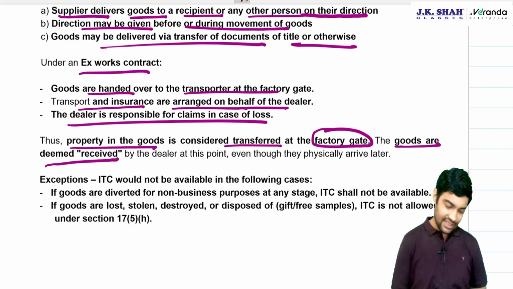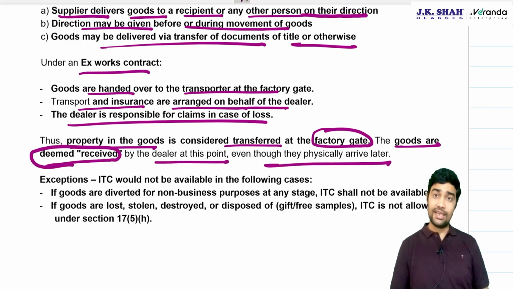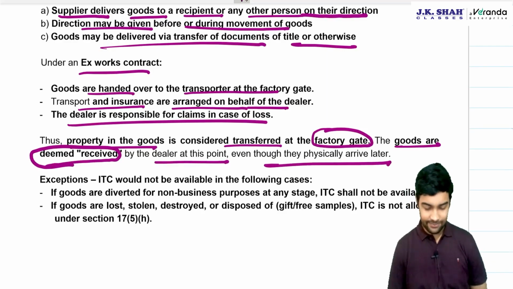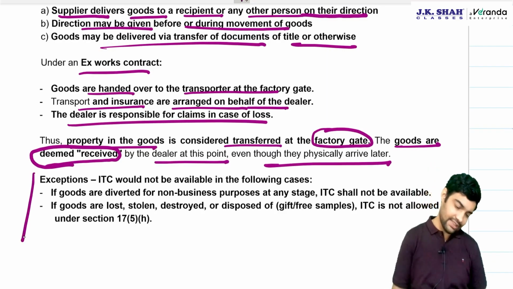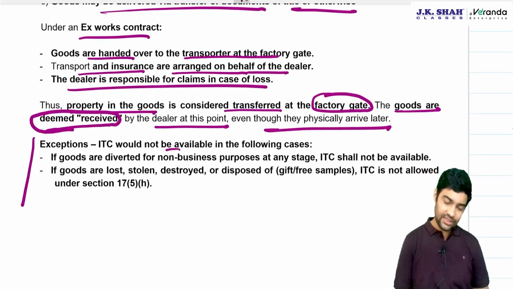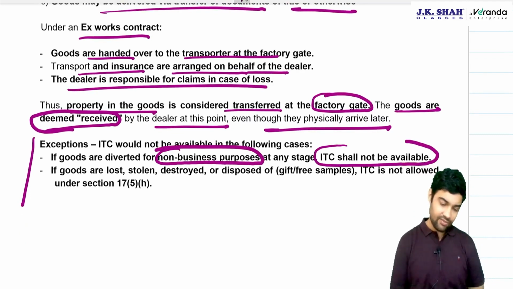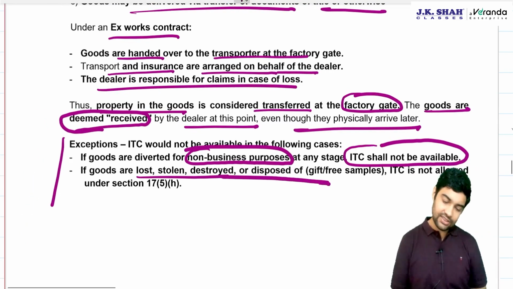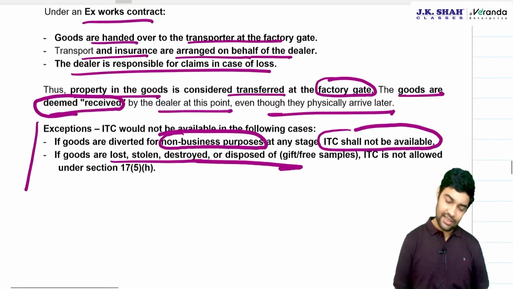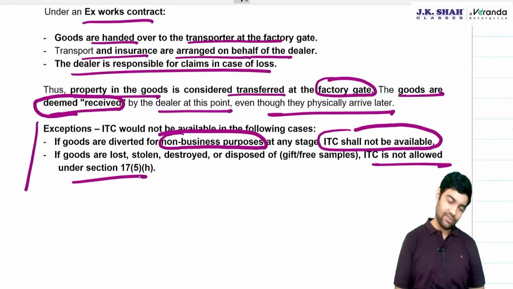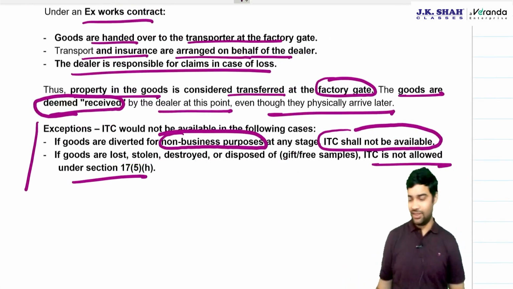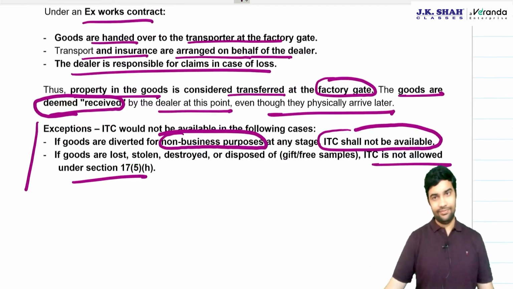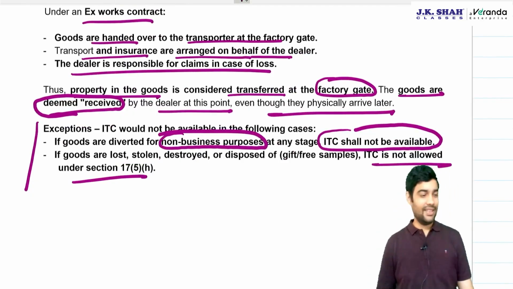The goods are deemed to be received by the dealer at this point, even though physically arrived later. Obviously, there will be exceptions. If the goods are diverted for non-business use, ITC will not be available. If the goods are lost, destroyed, stolen, disposed, then again ITC is not available because of block credit, which you are already aware of, aren't you? Yes.